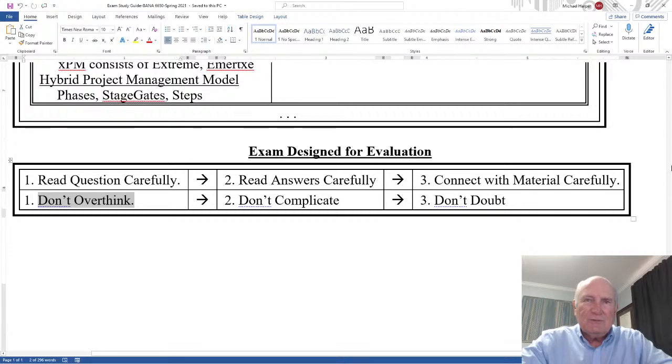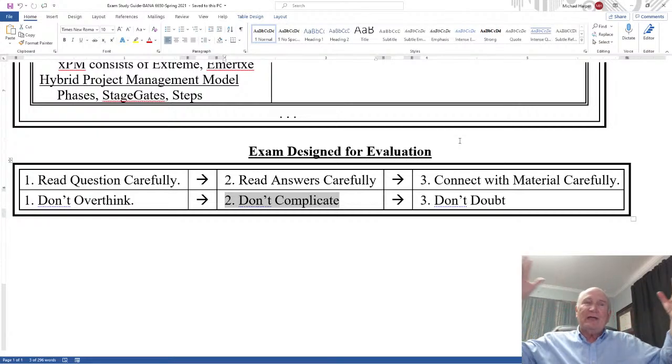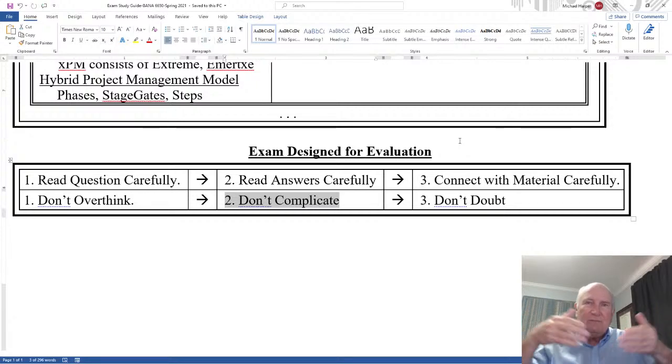That is a danger at this level because this material is so rich. There's so much you can do with the material, and there are so many situations that could change how it's applied, but don't go there. This is a very simple, first level answer. So don't overthink it. Number 2, don't complicate it. In other words, don't think the answer is more complicated than it is. That's very similar to overthinking, but overthinking is going out. Complicating is going in and being more introverted.